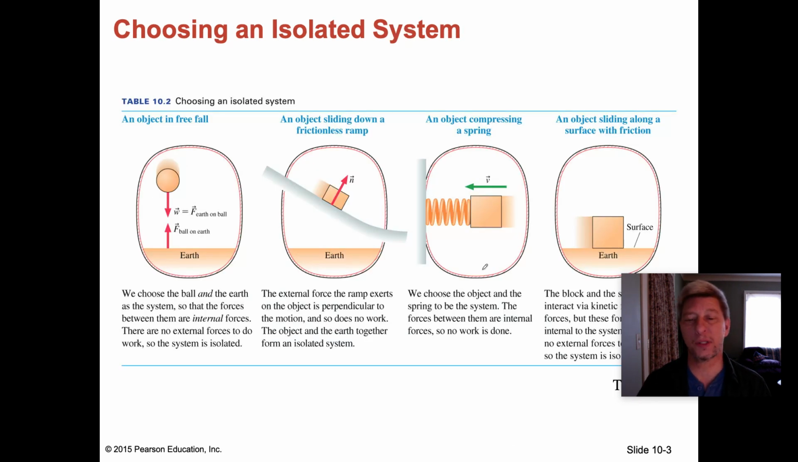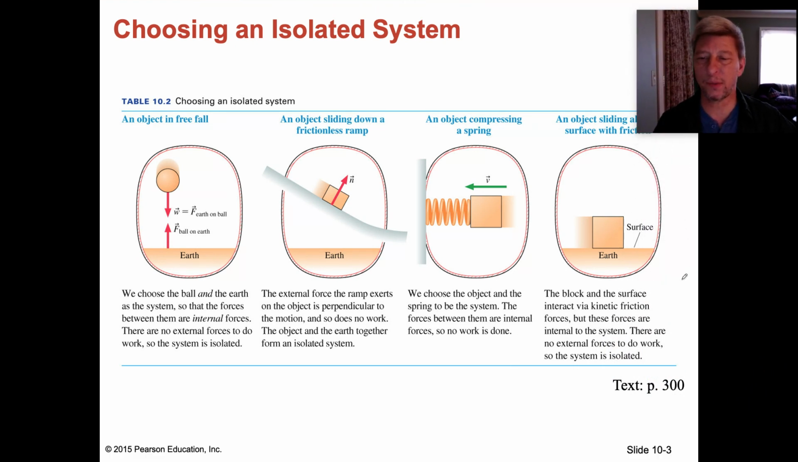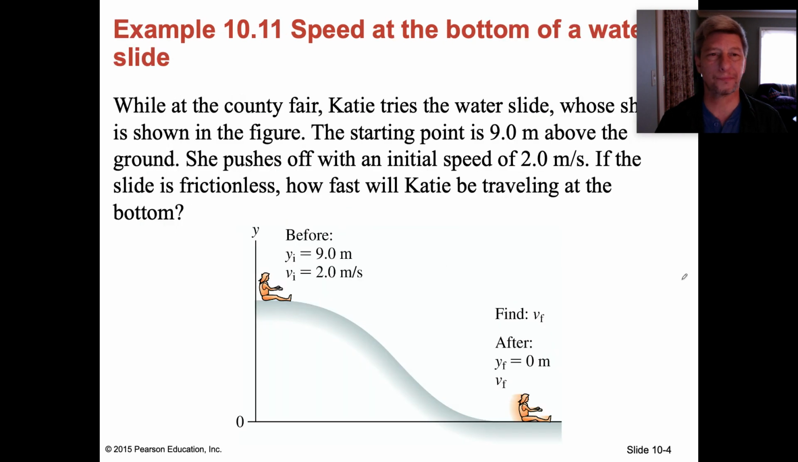An object compressing a spring. We know also that we're going to change the internal energy as we squeeze those molecules together. We're going to change the internal energy, but we can talk about it as an isolated system. And then finally, an object sliding on a surface without friction. Again, not really an accurate depiction or idea. But let's look at an example of this and see if we can do some calculations.